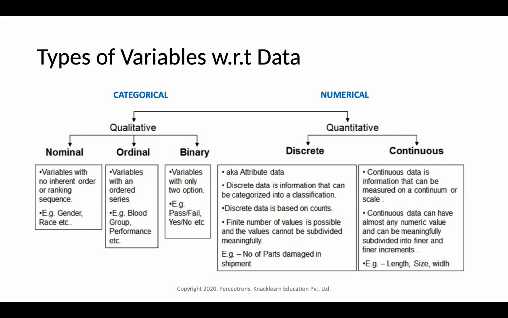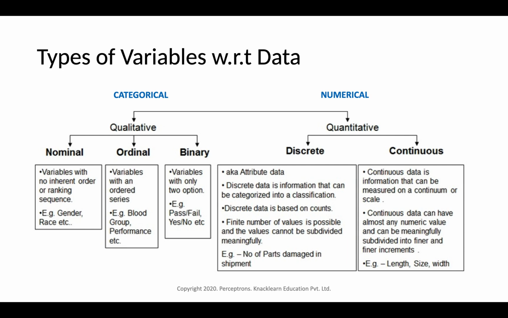Any categorical data where we can have more than two outcomes and which cannot be ordered or sequenced is a nominal category, and ordinal are those categories which can be ranked or ordered. The other one, coming to numerical variables. Numerical variables are also called quantitative.